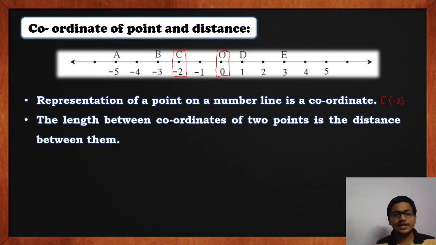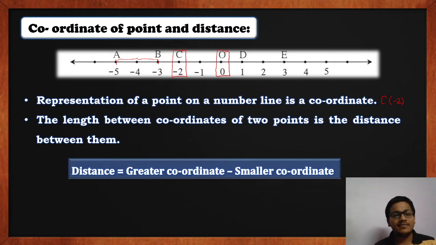The length between two coordinates, or whichever two points we are considering, is called the distance between them. For example, here B and A are the two points which I am considering. Distance AB will be the length that comes between A and B. In this case, two numbers come between A and B. So the distance AB is 2 units.